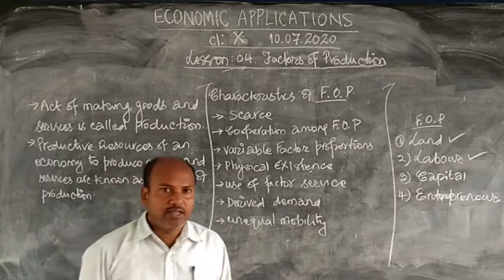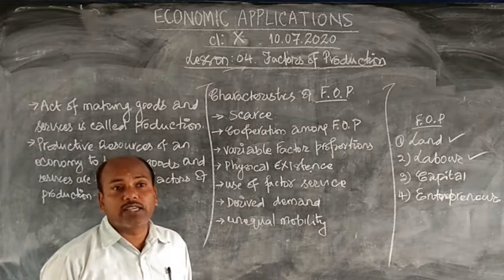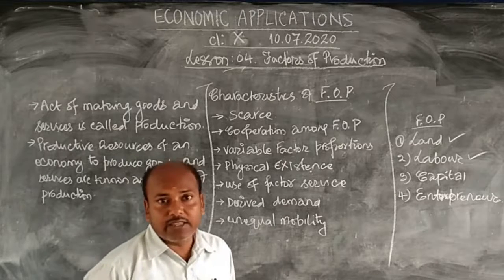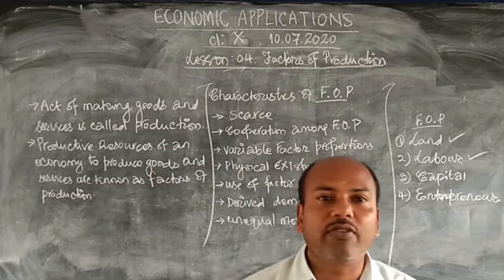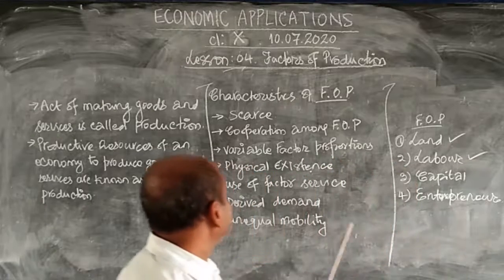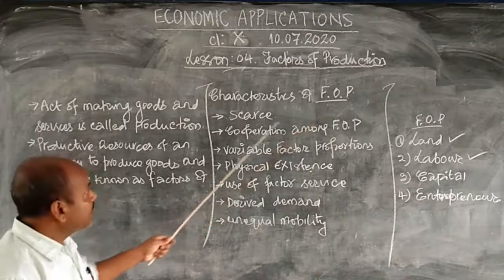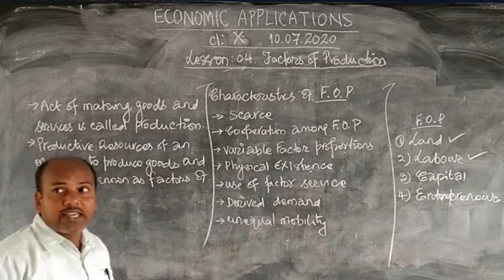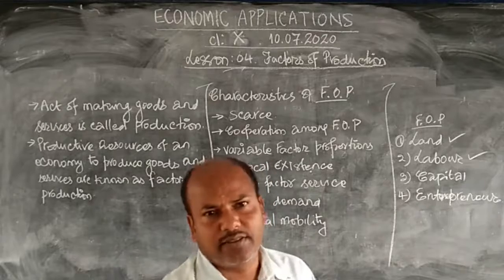Concept we discussed, and the concept says that factors of production are those productive resources of an economy by the use of which we produce the goods and services. Those are all the factors of production. Now let's see what are the features, what are the characteristics of the factors of production. The first is the scarce. Scarce means limited. Factors of production are limited.